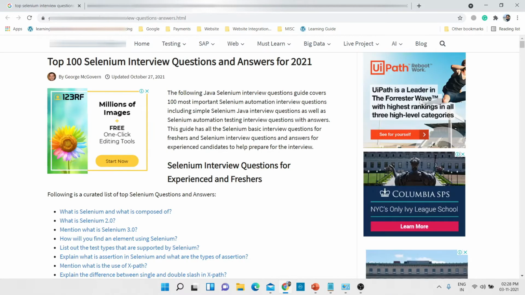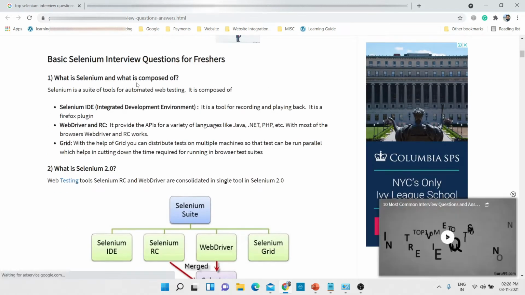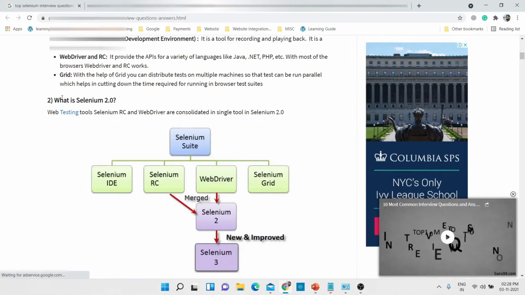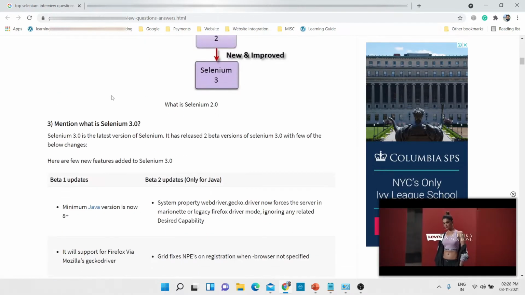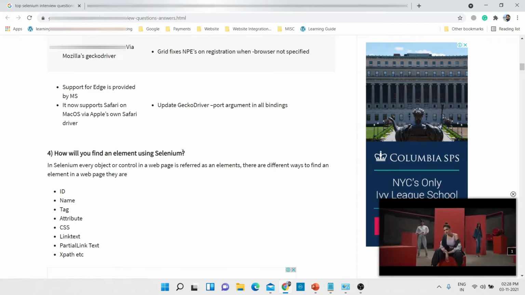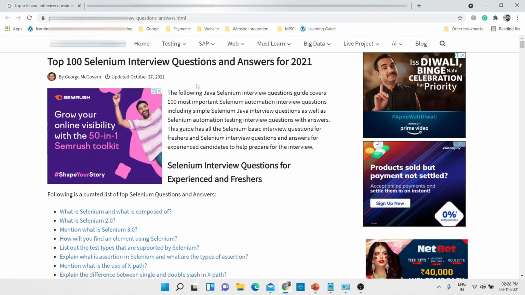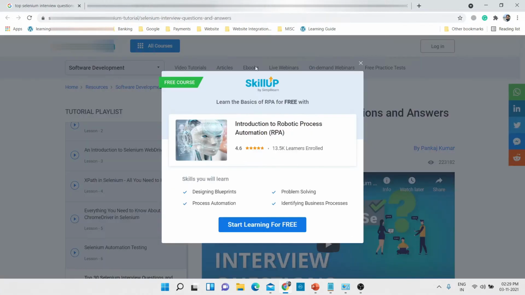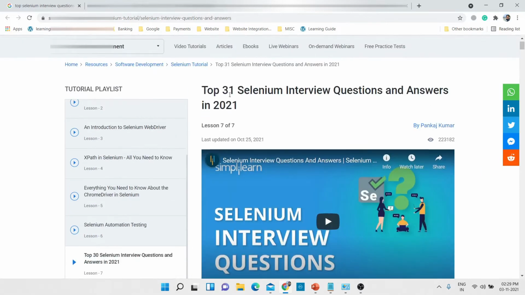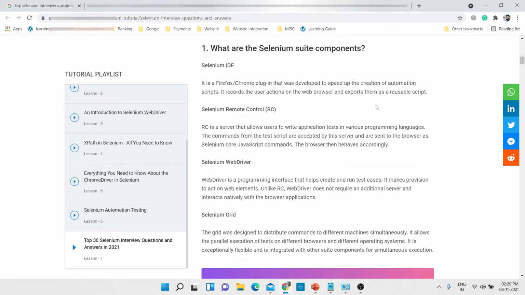Now I will show you another website. Here also we can see what is Selenium, what it is composed of, what is Selenium 2.0, what is Selenium 3.0, how will you find an element using Selenium. Now these are the basic questions which were asked years back. Now we will see this also. Let's check this top 31 Selenium interview questions. Let's see whether we get good questions or not. You can see the same type of questions.